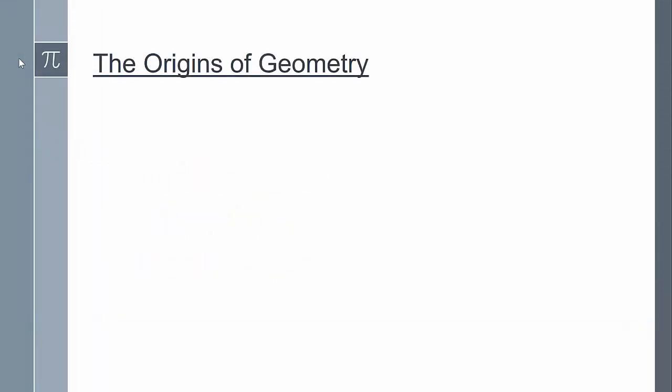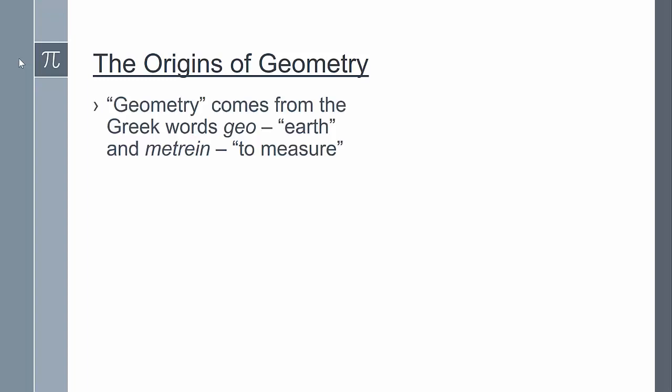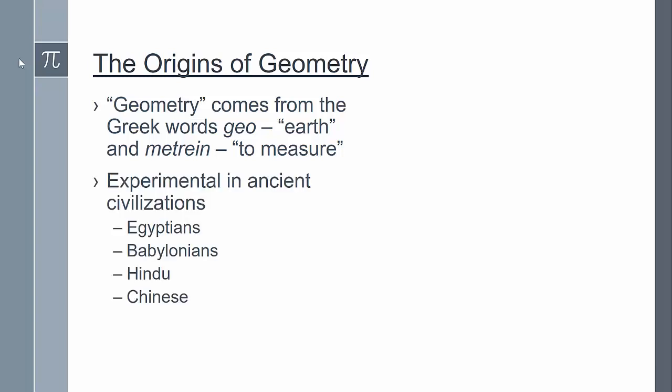So in Chapter 1, we'll begin with a brief history of the geometry of ancient times. So the word geometry comes from 2 Greek words, geo meaning earth and metron meaning to measure. So geometry literally means to measure the earth. Before the ancient Greeks, geometry was more of a trial and error experimental tool. We have examples of geometry in ancient Egypt, but even other ancient civilizations such as the Babylonians, the Hindus, and Chinese had certain geometric formulas. These ancient civilizations used geometry for practical purposes.